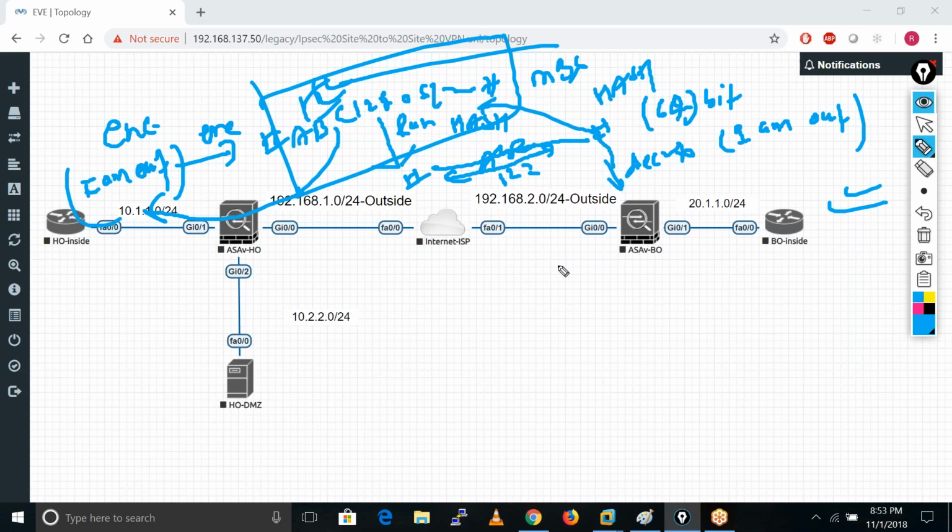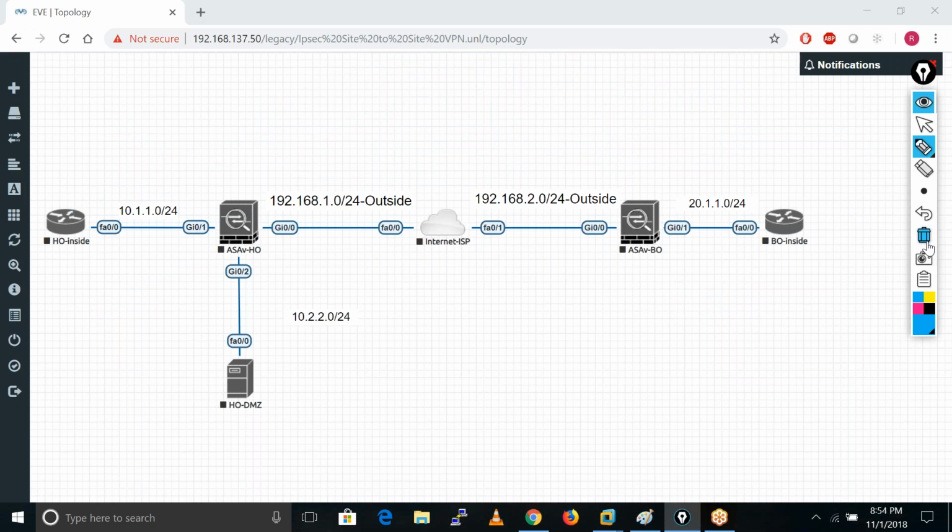Our data is secure, nothing has changed. So hashing should be the same on both sides, yes, 3DES too, both sides. We need to define the same policy. I will tell you when I explain the message exchange and how the ASA agrees on these proposals.